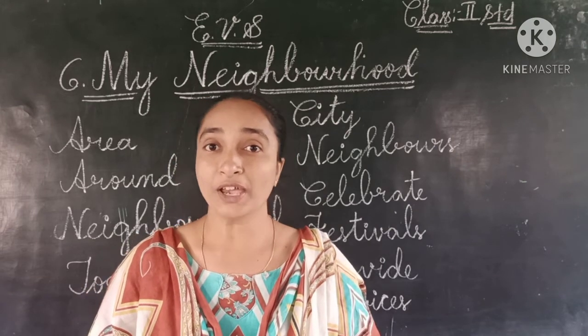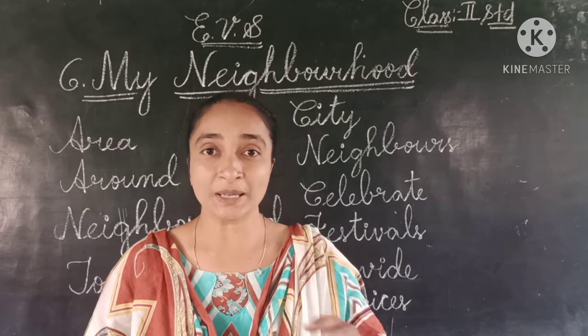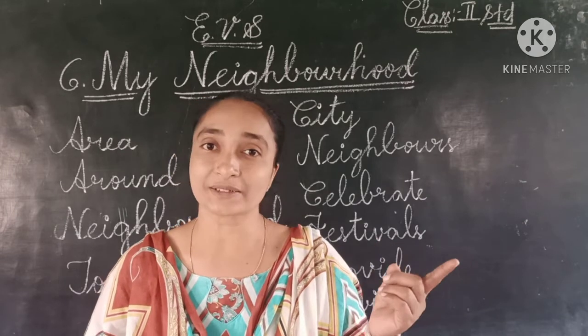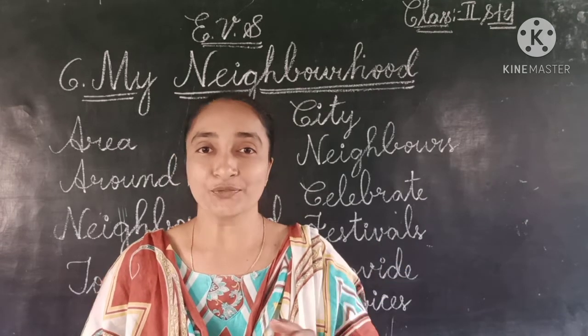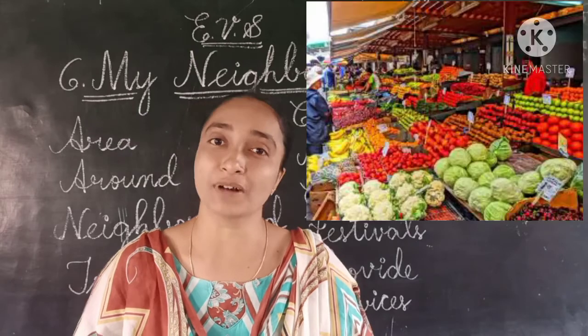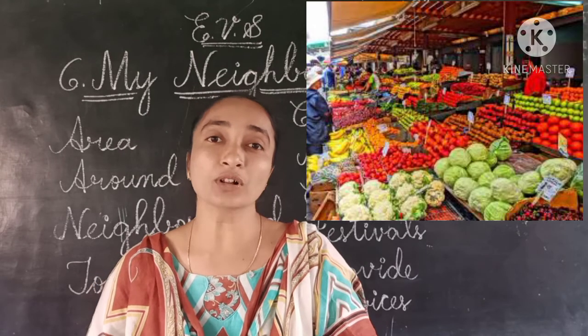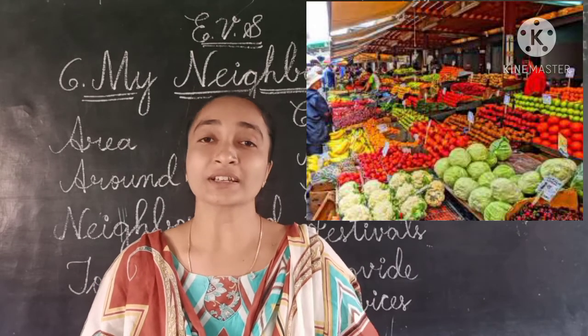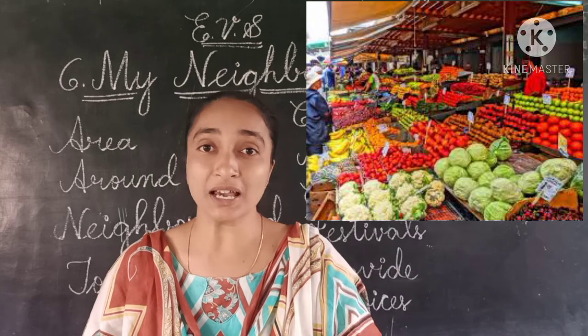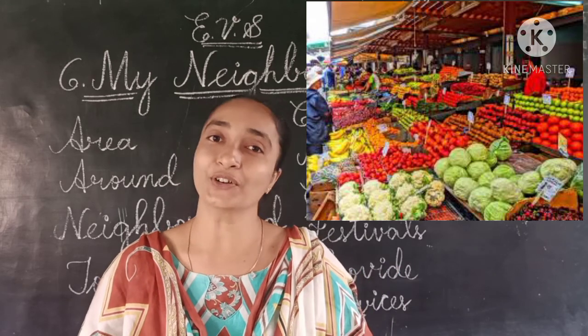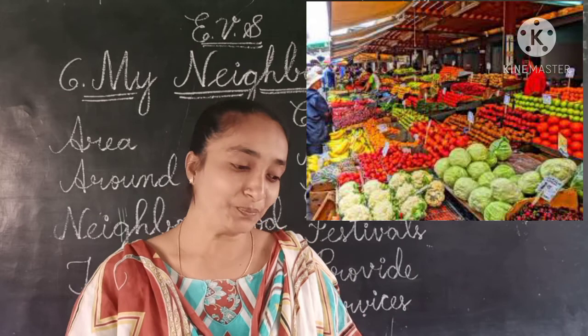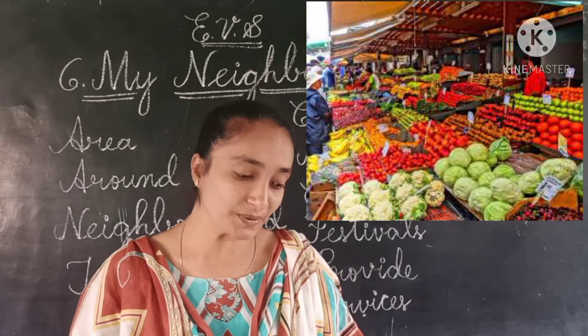Where will we get the vegetables, children? In the police station or in the market? Yes, of course we have to go to the market. All the vegetables, the fruits and everything is available in the market, not in the police station. Yes, the market. Let us see the second question.